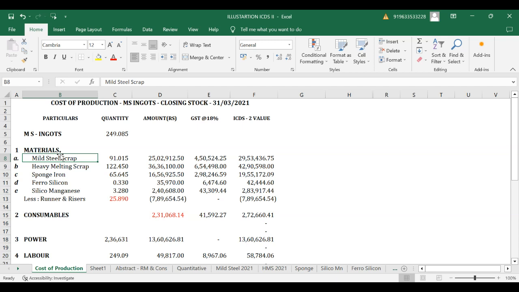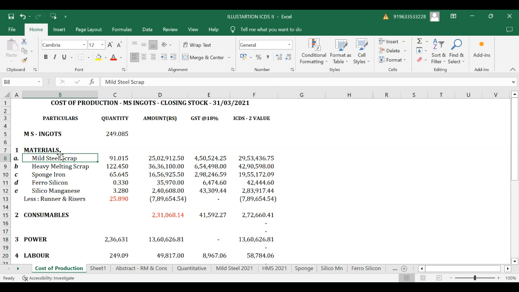Finally, on 31st March 2021, for this case study, which is an actual cost statement, there would be physical stock of raw material, mild steel scrap, plus some MS scrap would have been issued to MS ingot, and that portion of MS scrap would be within that MS ingot too.